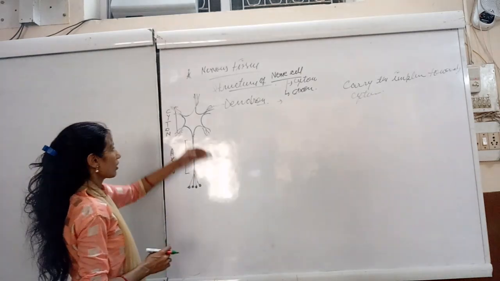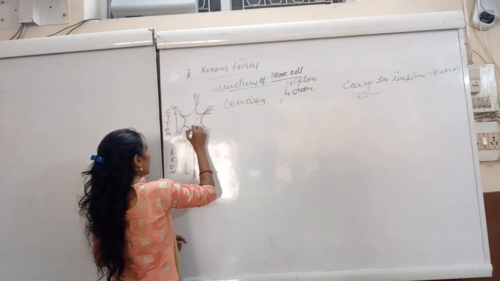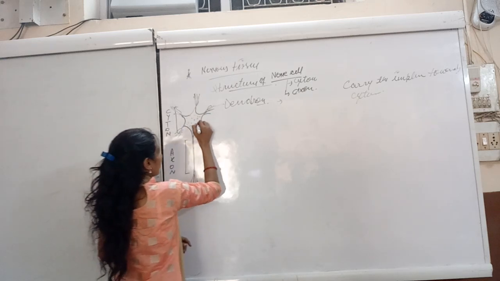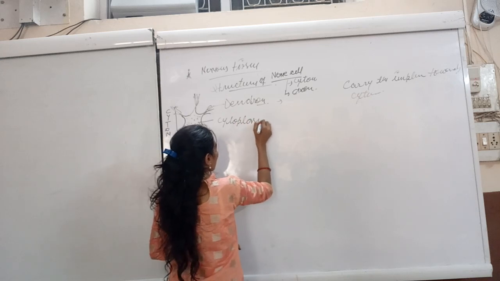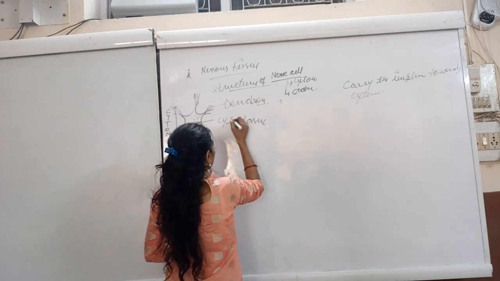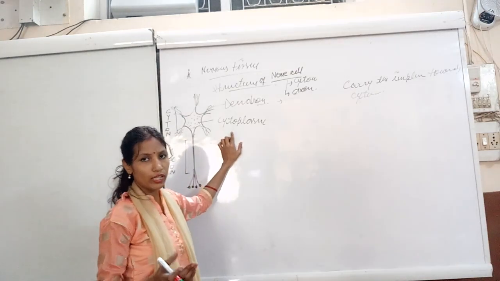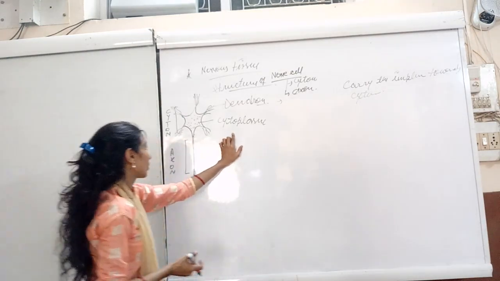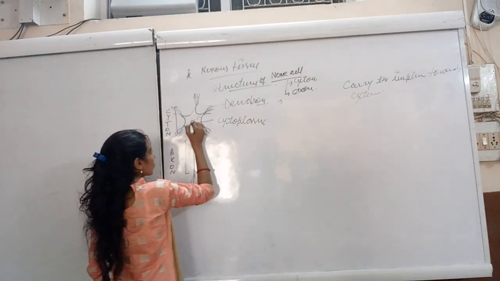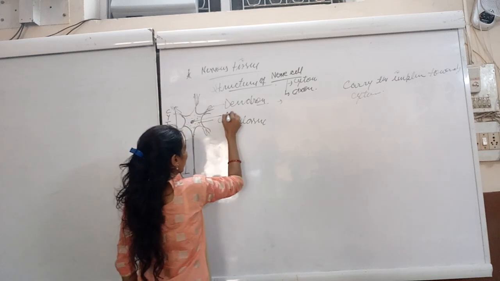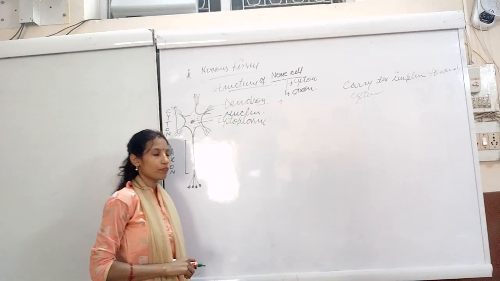Right? Now inside the cyton there is a fluid part which is known as the cytoplasm, which consists of some organelles as well, like mitochondria, rough endoplasmic reticulum, nucleus and so on. We know the nucleus is also known as the brain of the cell.